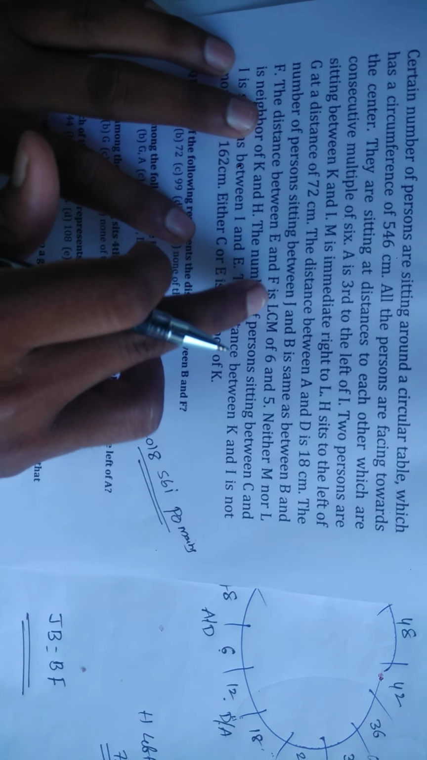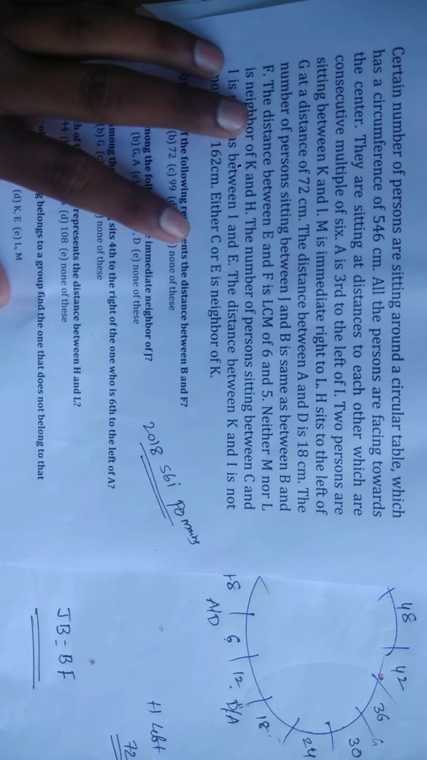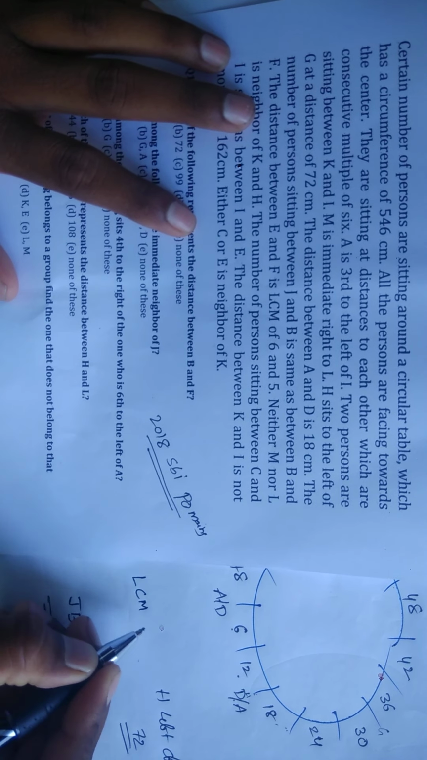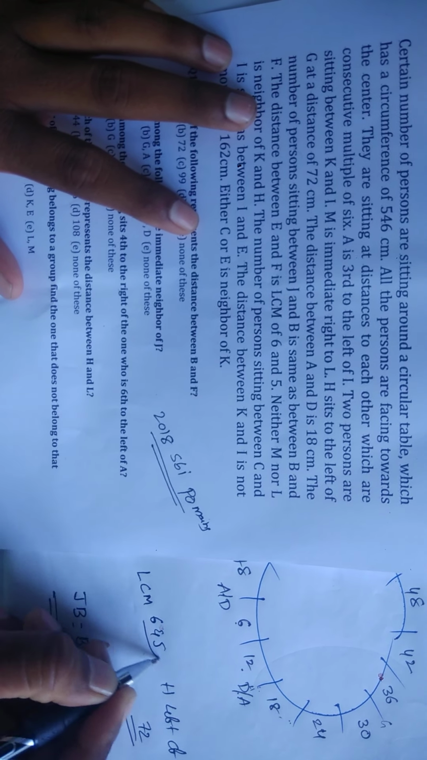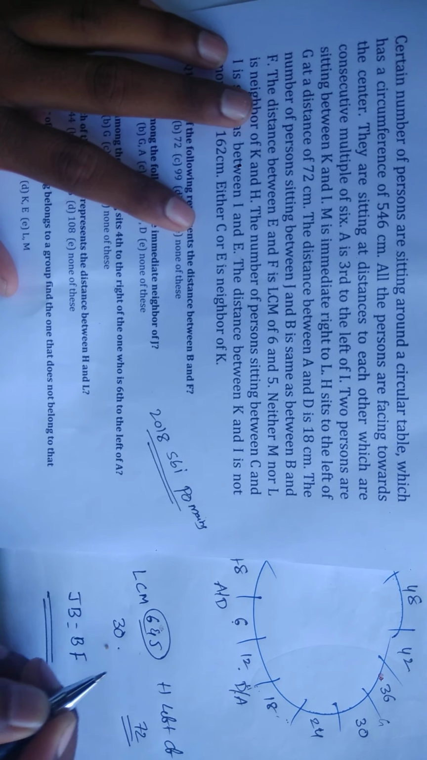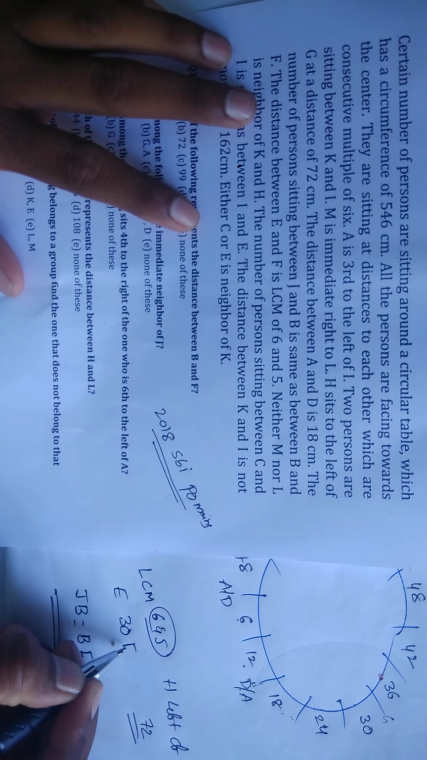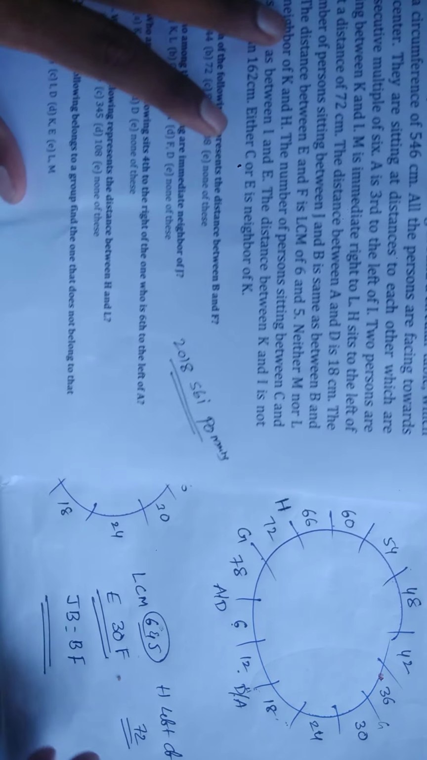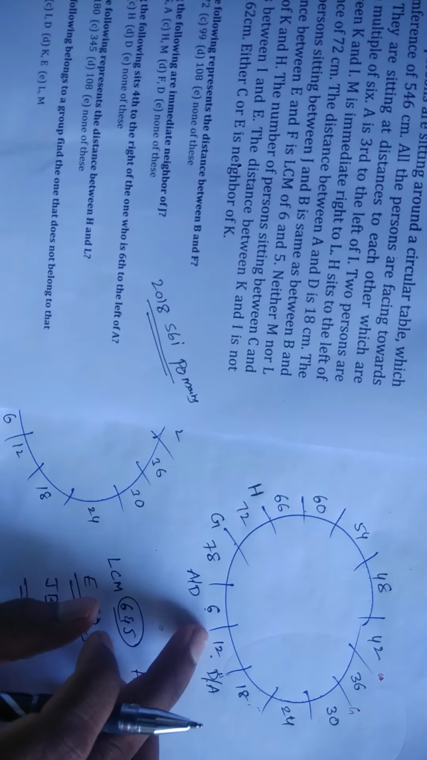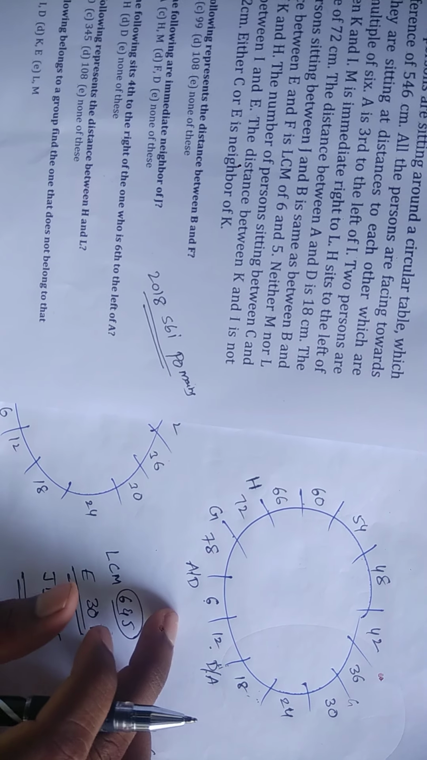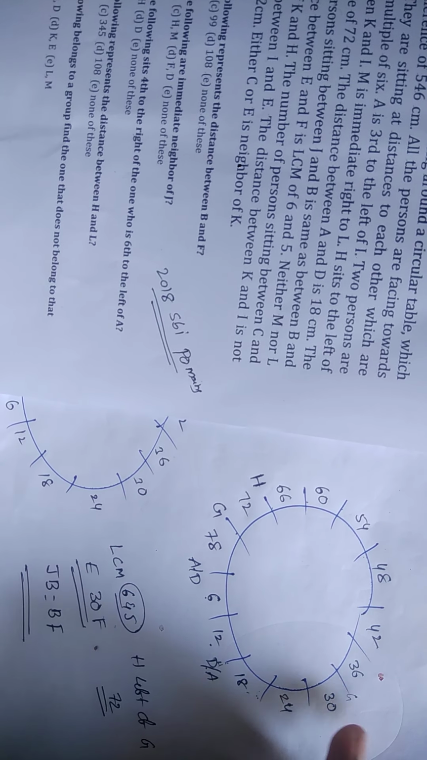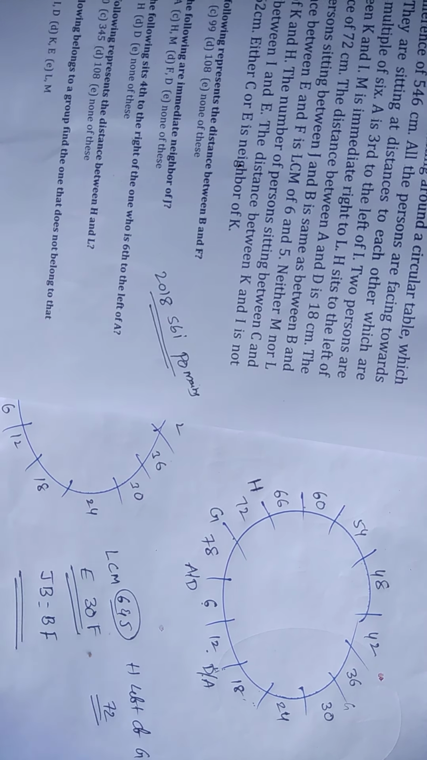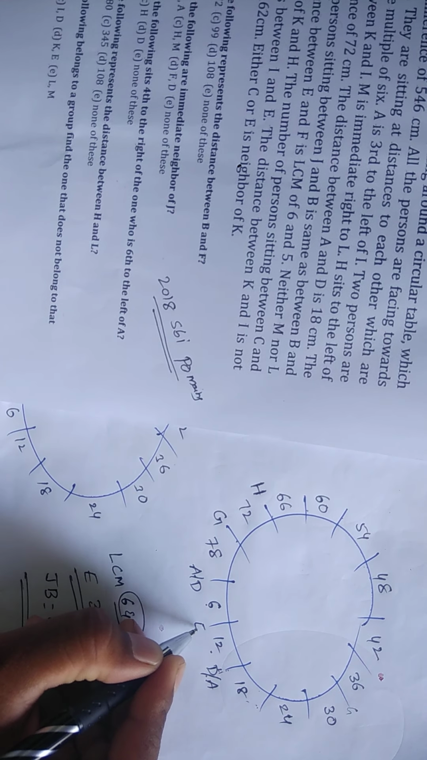The distance between E and F is the LCM of 6 and 5. Friends, see here, the LCM of 6 and 5 is 30. That means the distance between E and F is 30. Now, friends, check here. In this case, the distance between E and F is 30, which means there is a chance to take E R F or F R E. Now, friends, check here. I will take here the difference as what?